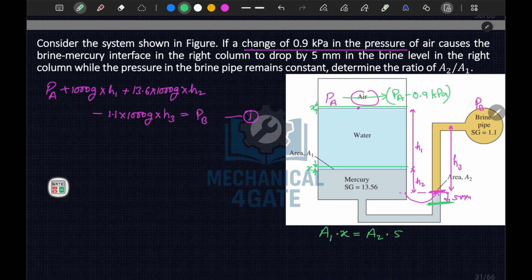And one more thing, since we are considering all the parameters in SI units, let's write it 900 pascal. Let's say this is area A2 and the dimension is 0.005 meters. So your x is equal to 0.005 times A2 by A1. This is your x.